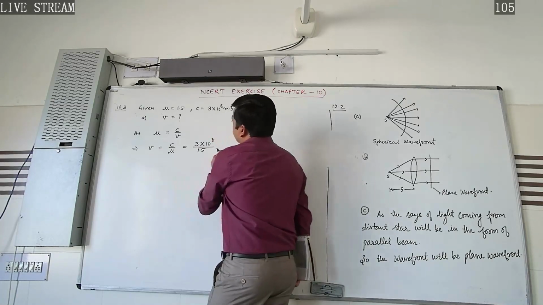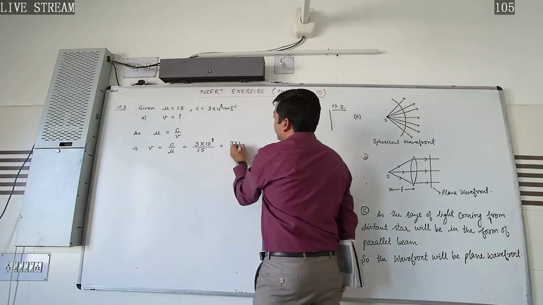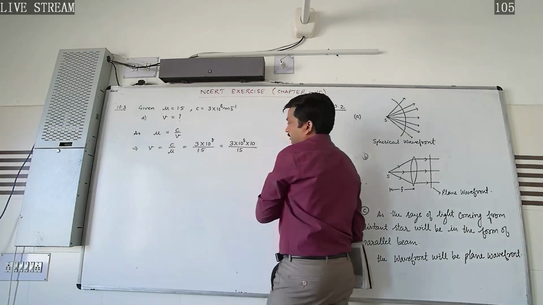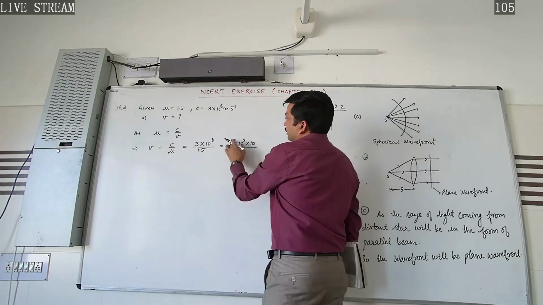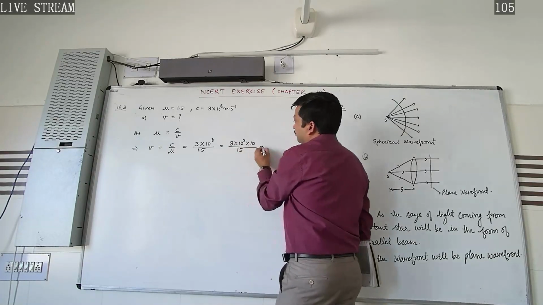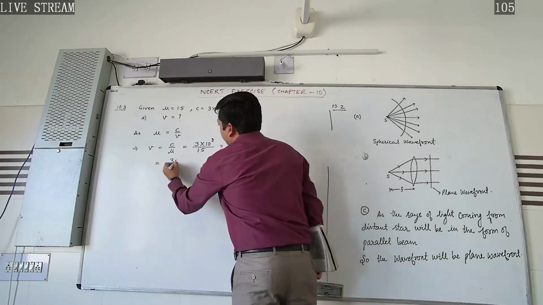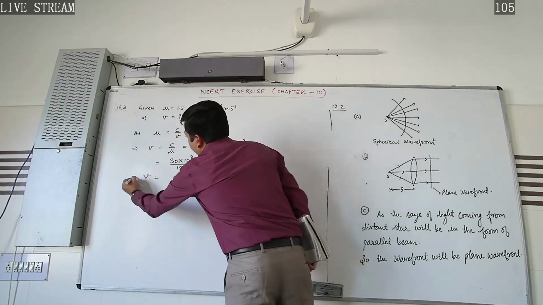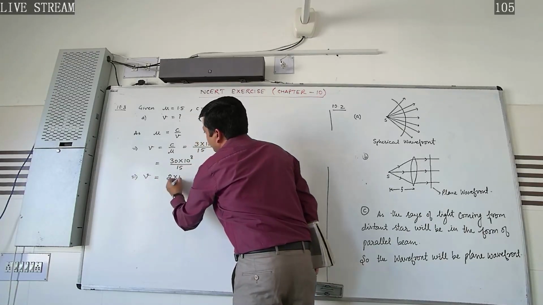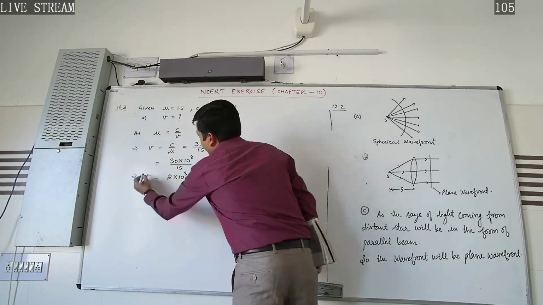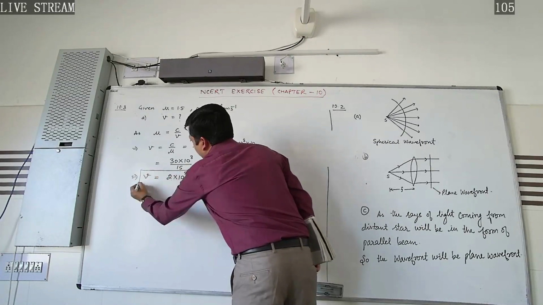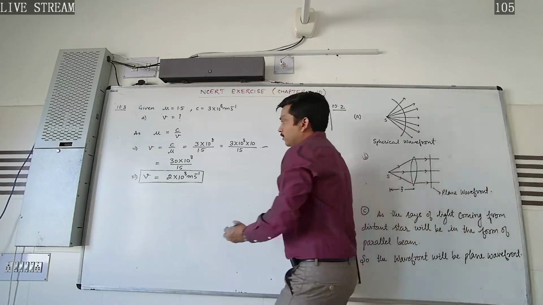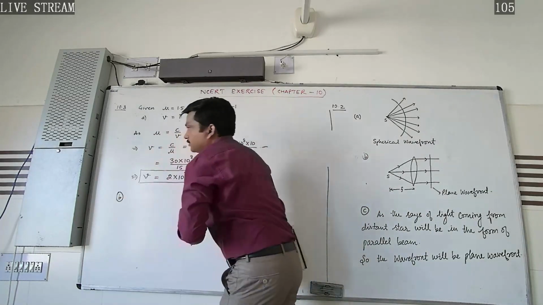then what do we get in the next step? It becomes 3 into 10 to the power 8 into 10 over 15, or instead we can write, if we eliminate this, 30 into 10 to the power 8 over 15, which implies V is equal to 2 into 10 to the power 8 meter per second. Therefore the speed of light in glass will be 2 into 10 to the power 8 meter per second. Now let's answer this B part.